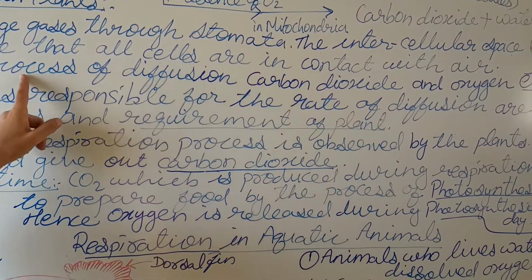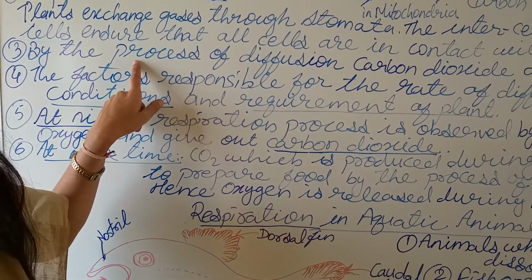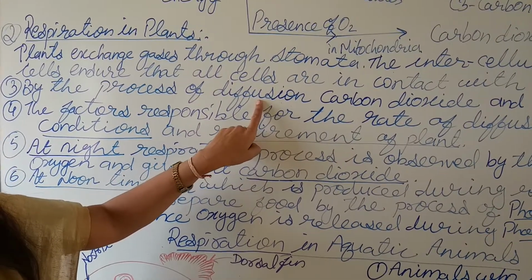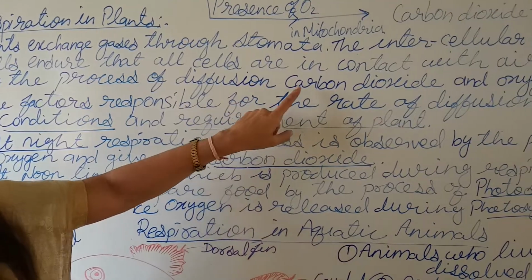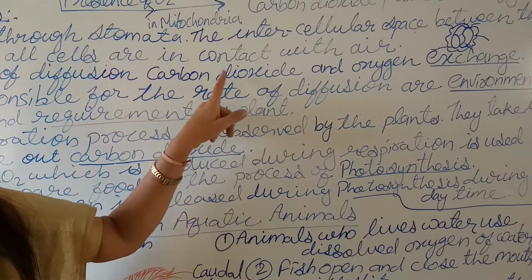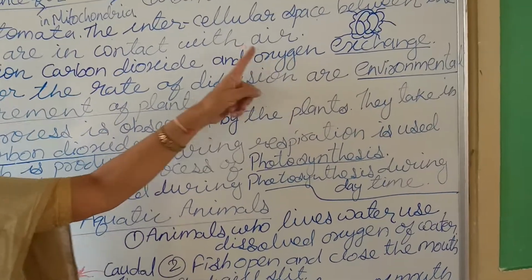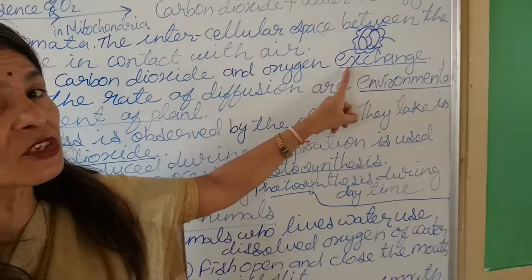What is this process of exchange of gases known as? It is called diffusion. Diffusion is the process in which carbon dioxide is given out and oxygen is taken in. The word used here is exchange of gases.